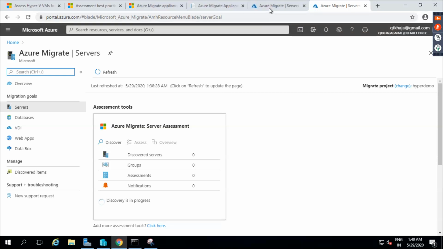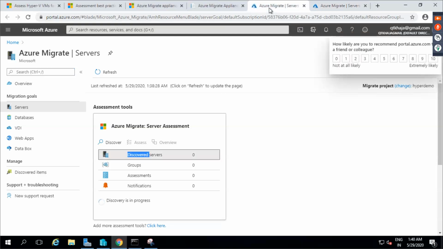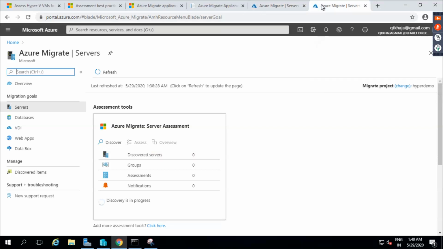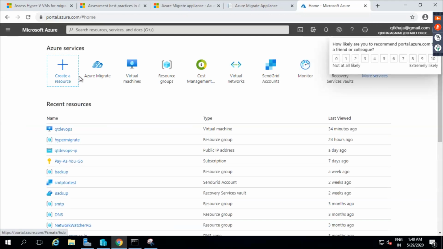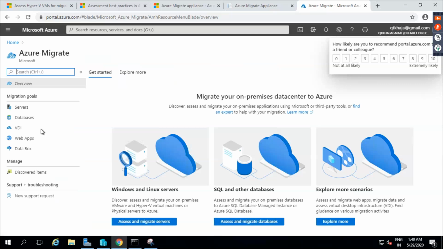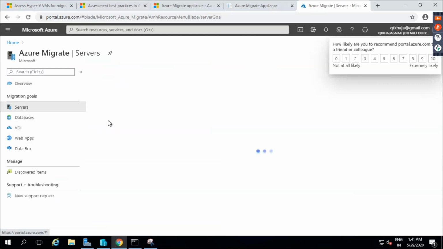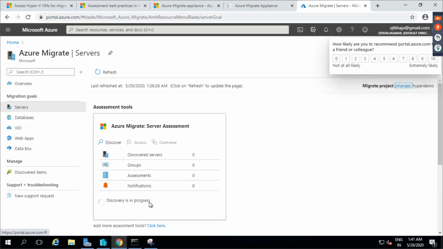Okay, 1.5 minutes is the bare minimum time. So once you see the servers are discovered, then you would be able to create an assessment. This is a time taking activity. I can't really increase the pace of it.